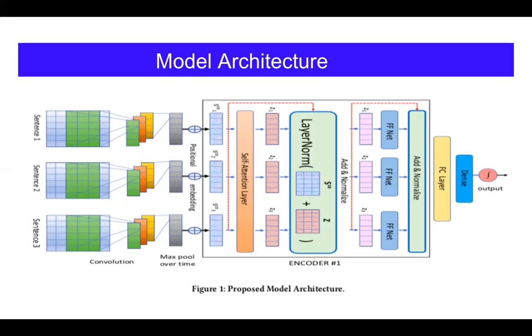Suppose we have a clique of length 3. Each sentence will form a sentence matrix by concatenating all the word embeddings present in that sentence together. The sentence matrix is then passed through a convolutional layer having different filters and max pool to obtain a fixed-length vector representation of the sentence. This fixed-length vector representation of the sentence is added with the corresponding positional embedding and is passed through the stack of transformer encoders. Finally, the output layer, which consists of a fully connected layer and a softmax layer, predicts the coherence probability of these three sentences.